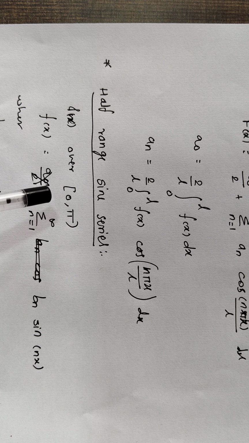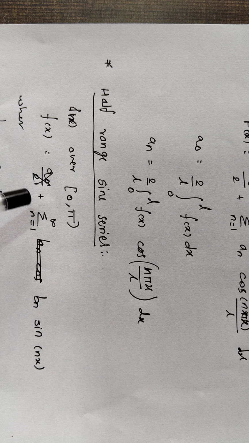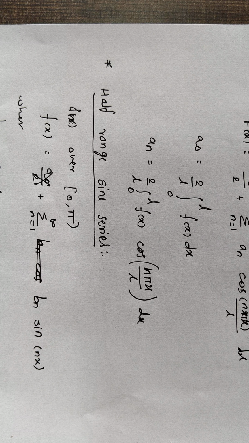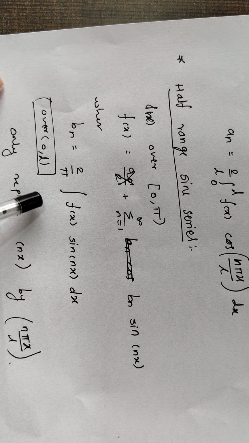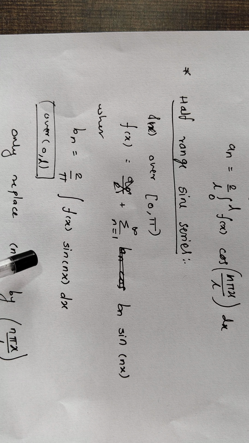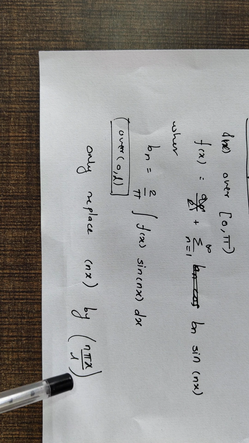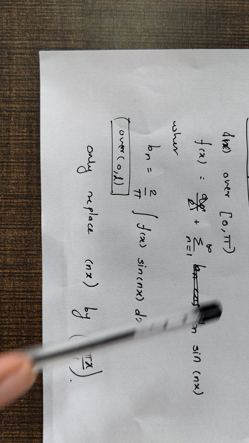Let's see the half range sine series. f of x over 0 to pi: f of x is equal to the sum of bn sin nx, with n equal to 1 to infinity, where bn equal to 2 upon pi integration of f of x sin nx dx. If the limit is 0 to L, replace nx by n pi x by L in these two formulas.